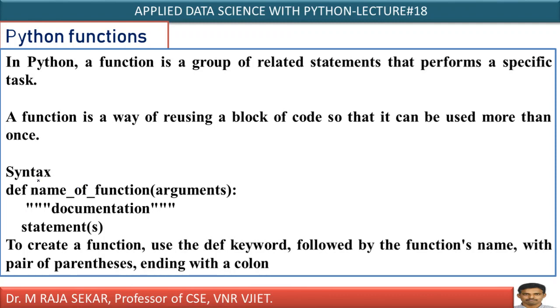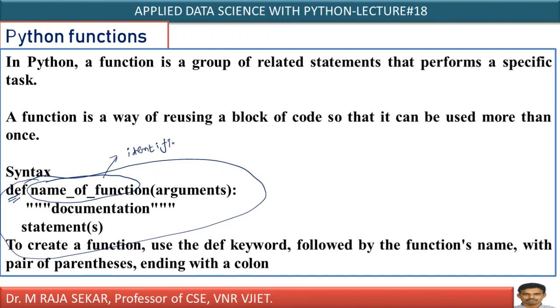Just observe this syntax. If you observe it carefully, your function definition starts with the def keyword. Def here is a keyword, then a space, then the name of the function. This name of the function must follow the rules of identifier. We already discussed how one can give a name, the rules for identifiers, isn't it? The same rules you have to follow for naming the function.